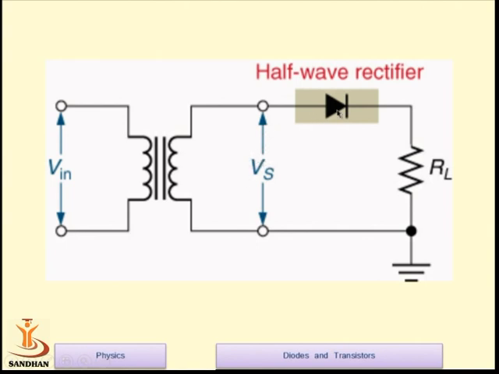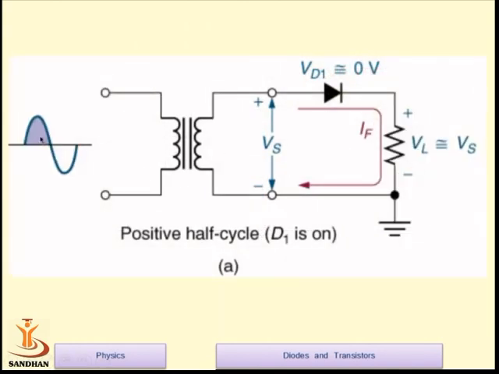This voltage is applied to this single diode, and the output across the load will be observed like this. Suppose we are applying a particular AC voltage. This is a positive half of the AC voltage. During this positive half, positive AC voltage is applied to the anode, the positive of the diode. So the diode is now in forward bias, and hence the circuit is completed, and we get the voltage Vs that we applied. So the load voltage is equal to the supplied voltage.